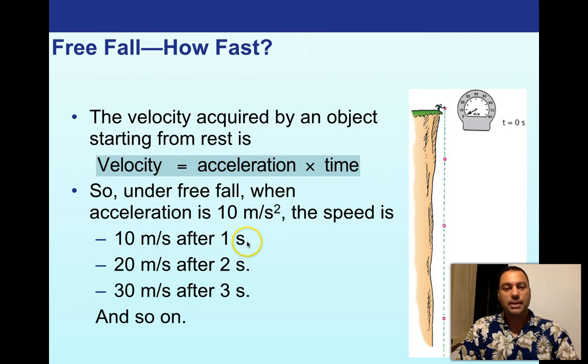What about after 3 seconds? Well, we just take the 3, we multiply it by the 10 meters per second squared, and it turns into 30 meters per second, and so on. So it's a very straightforward relationship that velocity and acceleration have. And of course, if we want to get back our old relationship of what acceleration is, we just divide both sides by time, and acceleration equals velocity divided by time.